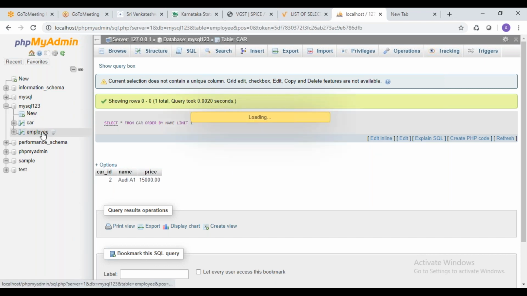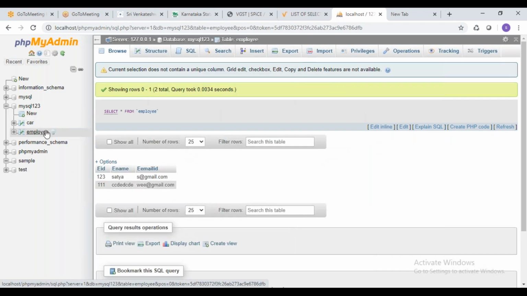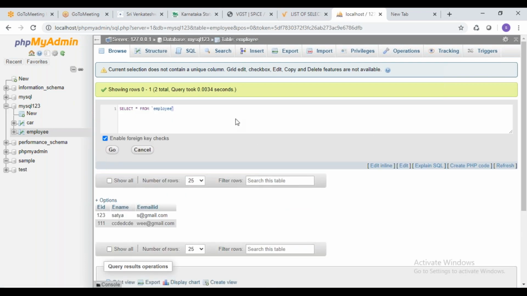What I will do is I'll just go to employee. Yeah, we have 2 records here so that you can easily understand first. So what I will do here is I'll write the order by query here. So select star from employee, order by ename, limit to 1.